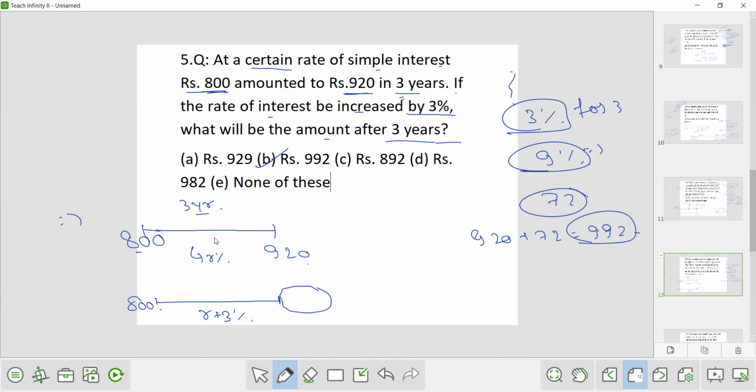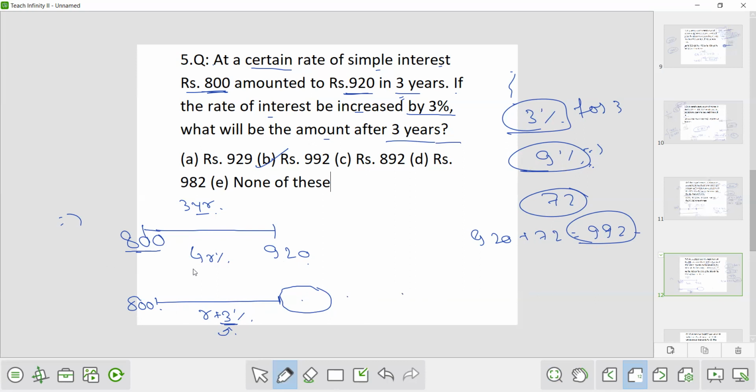So what I have done is that from here to here, the only difference is 3% for 1 year. The time period is 3 years. So what will make the difference? This rate will make the difference, that is 3% for 1 year. So for 3 years it will be 9%. I have calculated 9% of 800, that is the additional amount he will get. So 920 plus 72, that is 992.